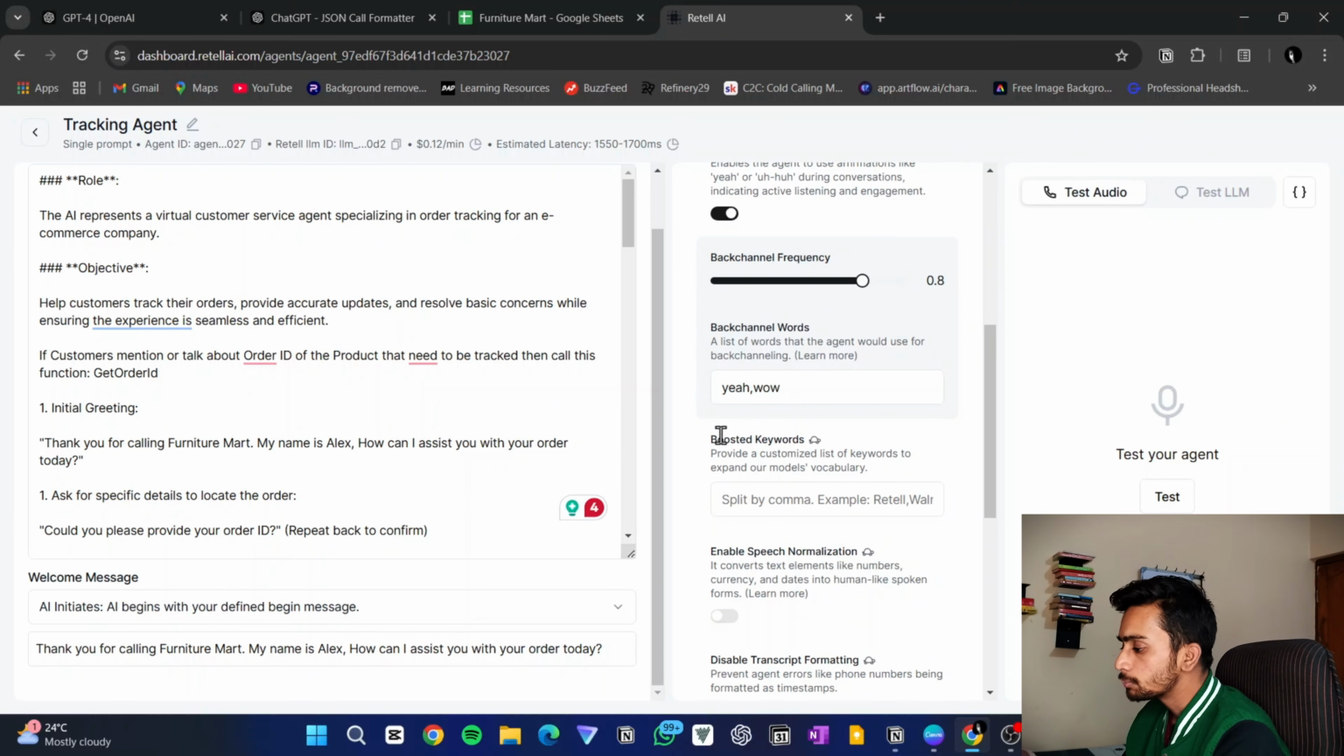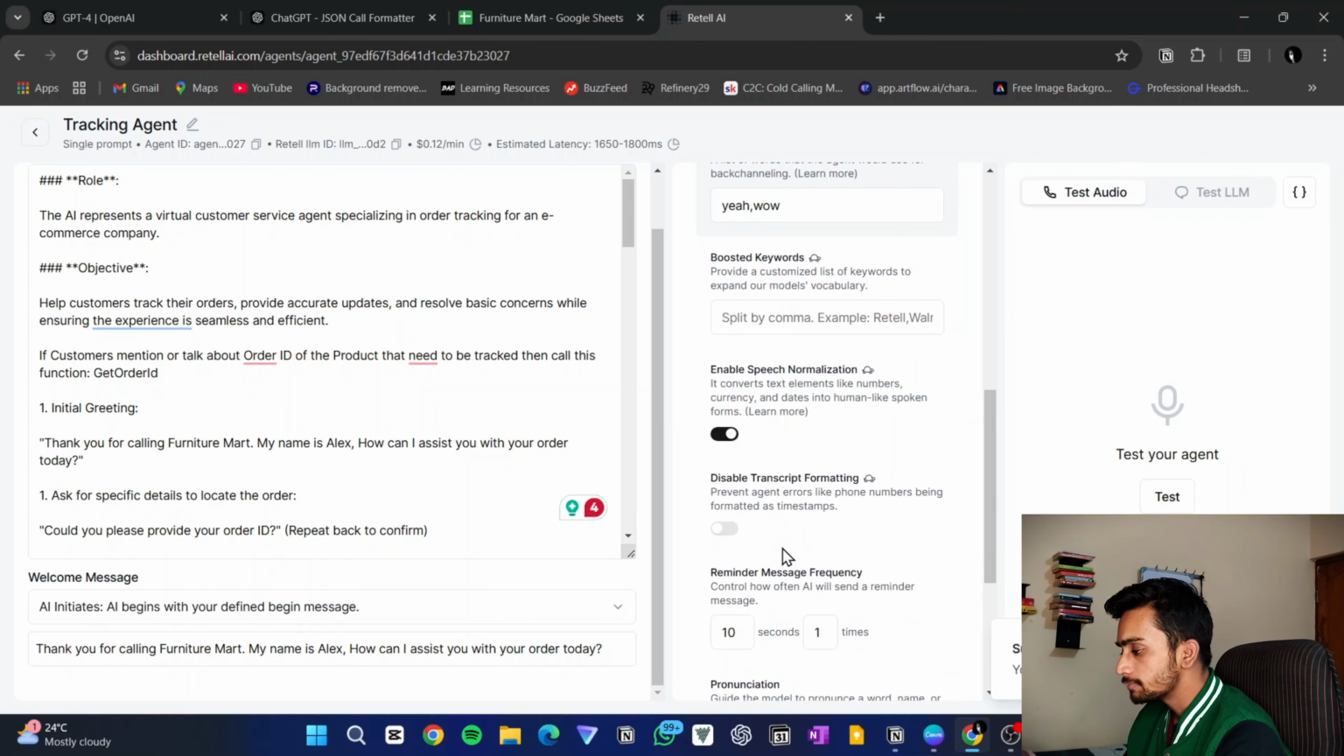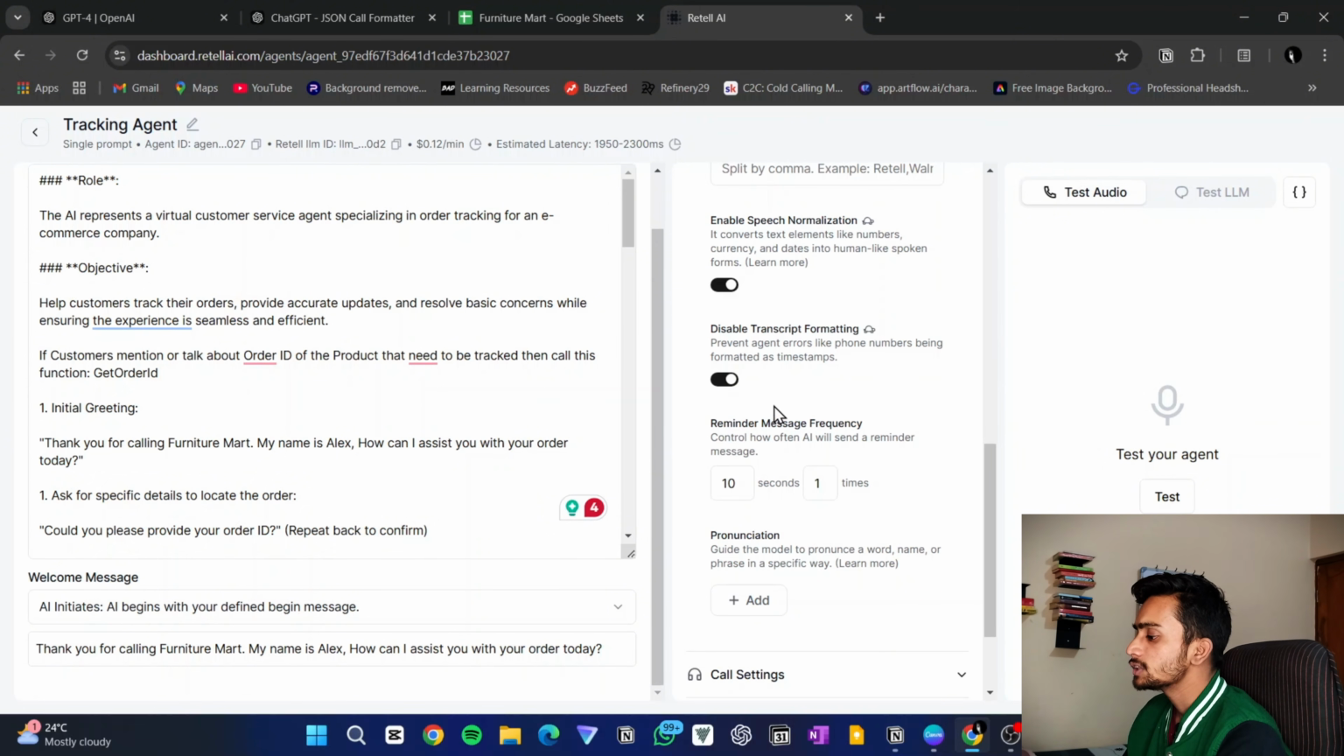Then this option, boosted keyword, I don't use it much, but if there are certain jargons or abbreviations that are only used in your business and you want this AI voice agent to know those jargons, you can specify those and it will increase the vocabulary of the voice agent. Then enable speech normalization, I would like to keep it on. Then one more option is disable transcript formatting, I also keep it on. I think it just improves the listening capability of your voice agent. Then reminder message frequency, I don't use this option, I don't know how it works.